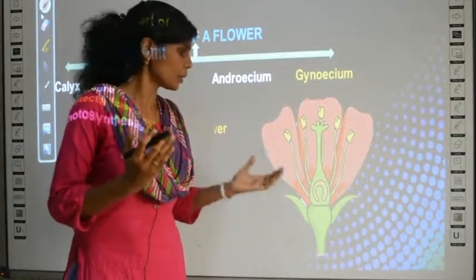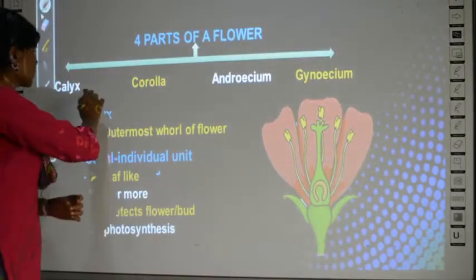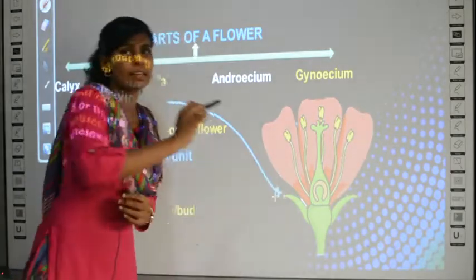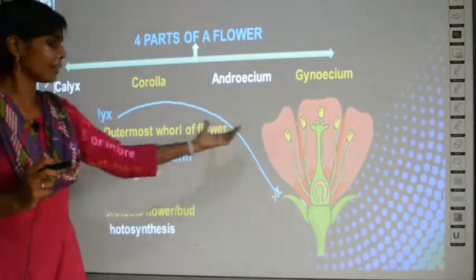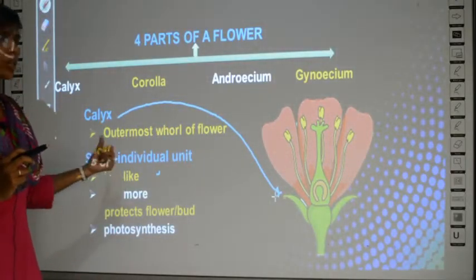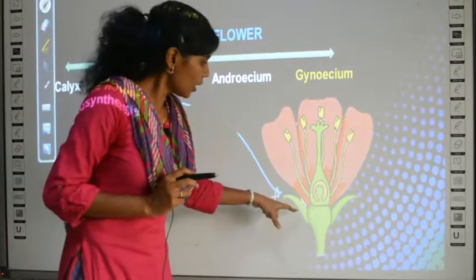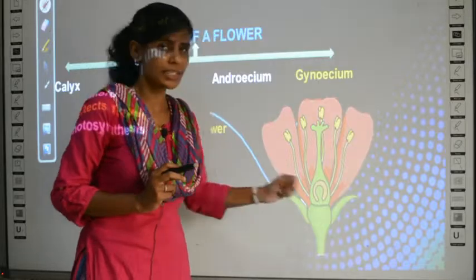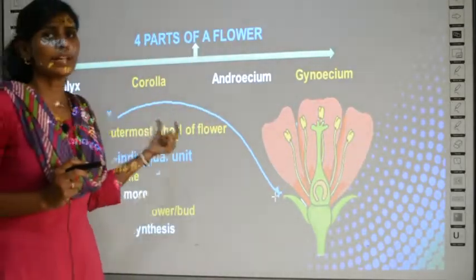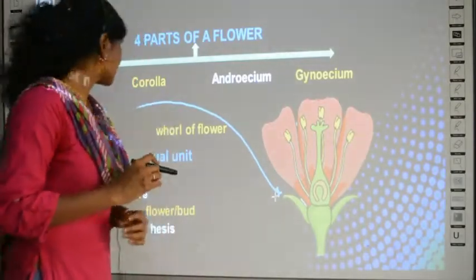So, the outermost whorl will be the calyx. This is the calyx region. All others are inside the calyx. Individual calyx is called the sepal, which means totally all these leaf-like structures are called as calyx, and one unit, that is individual unit, one calyx alone is called by the term sepal.